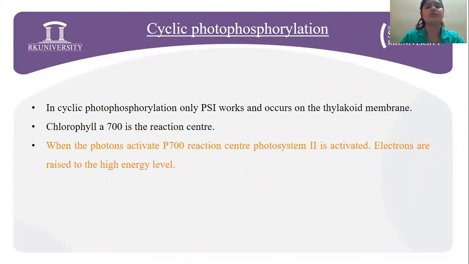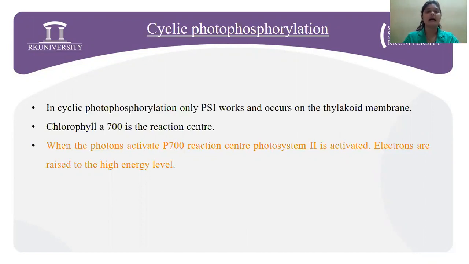Going on to the cyclic photophosphorylation. In cyclic photophosphorylation, only photosystem 1 works, and it occurs in the thylakoid membrane, where chlorophyll A700 is the reaction center. Now, when the photon activates the P700 reaction center, that is, the chlorophyll A molecule absorbing 700 nanometer wavelength, photosystem 1 gets activated.